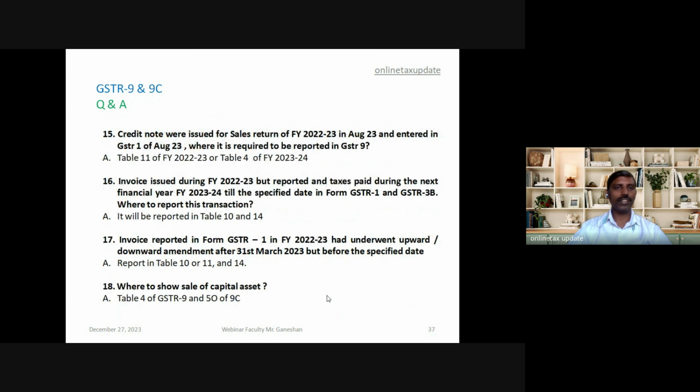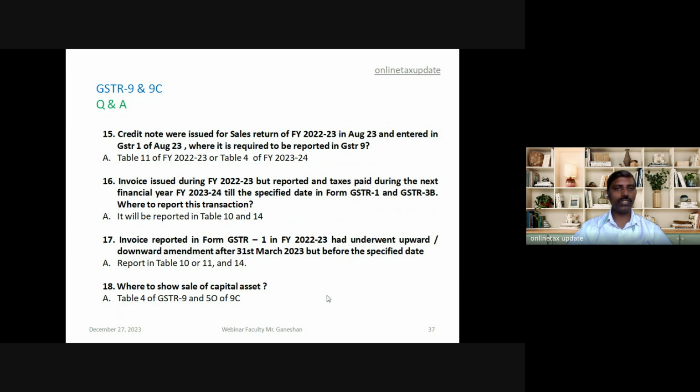15th, credit notes were issued for sales return of 22-23 in August 23 and entered in GSTR 1 of August 23. Where is it required to be reported in GSTR 9? So two views. One is shown in table 11 of 22-23 or considered in table 4 of 23-24.